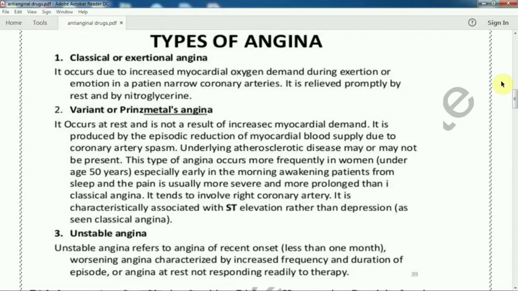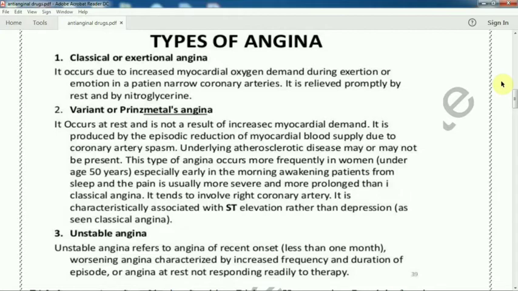That means the contraction of the coronary artery, narrowing of the coronary artery. Obviously, the supply of oxygen is less. So this type of angina occurs more frequently in men above the age of 50, especially early in the morning, awakening the patient from sleep, and the pain is usually more severe and more prolonged than the classical angina.